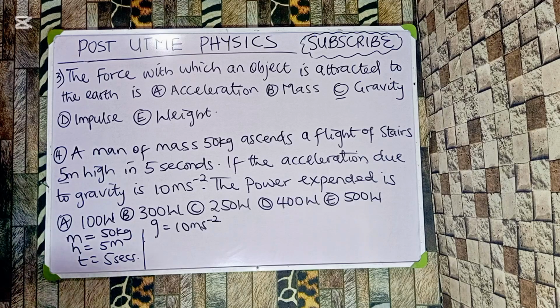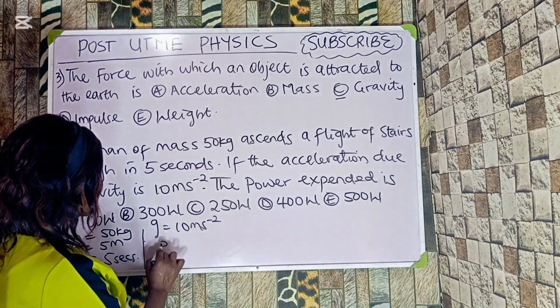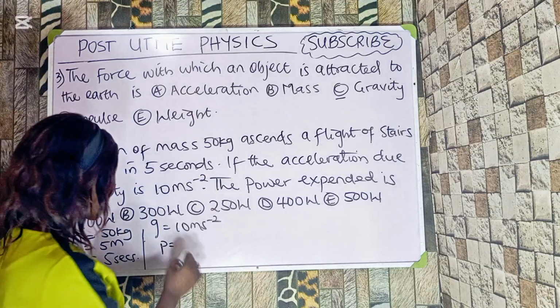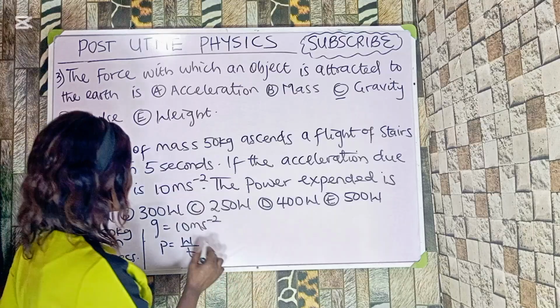So the question is the power expended. What is the formula for power? P. Know that it is work done over time. I will say this is work done over what? Time. But work done is what?